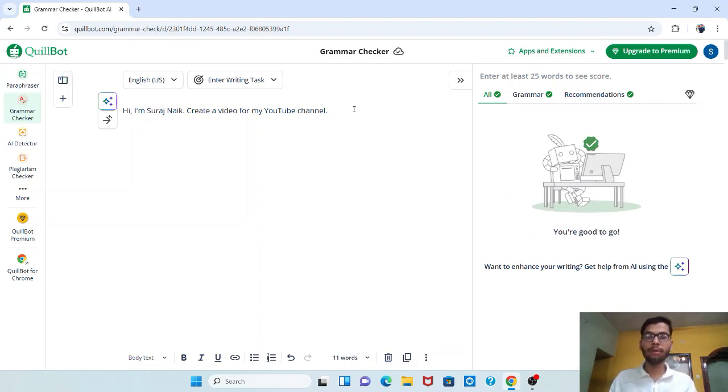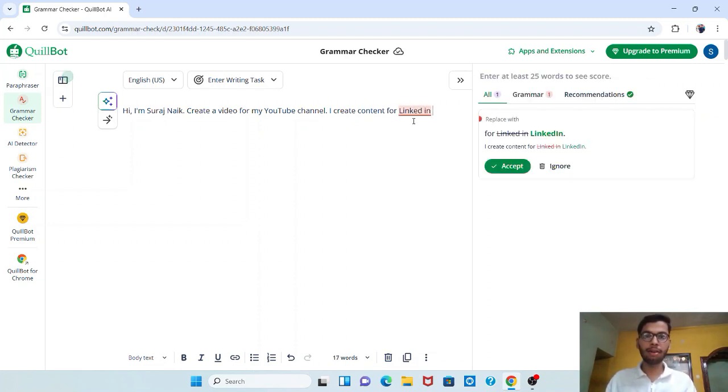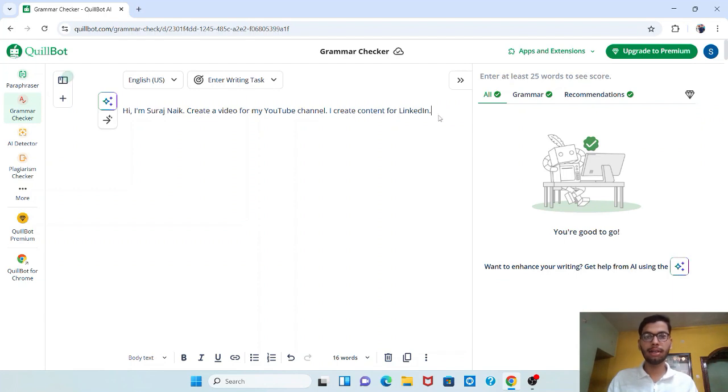Now if you want to add some more sentences and check whether the grammatical errors can be detected, you can do it. I continue with my sentence over here. I also write, "I create content for LinkedIn." I create content for LinkedIn, and see that it detects an error in LinkedIn. It was just an error.